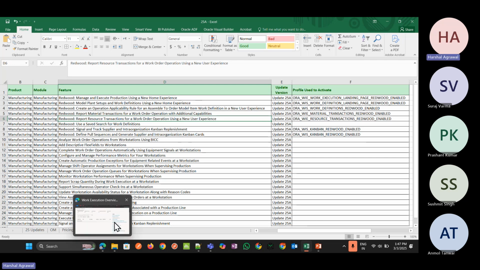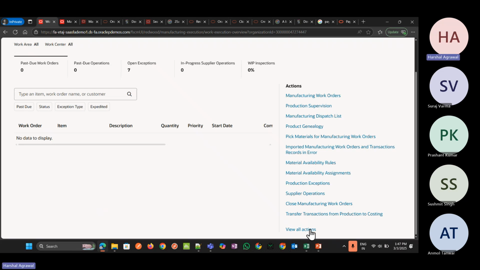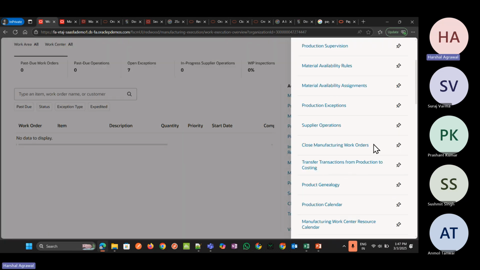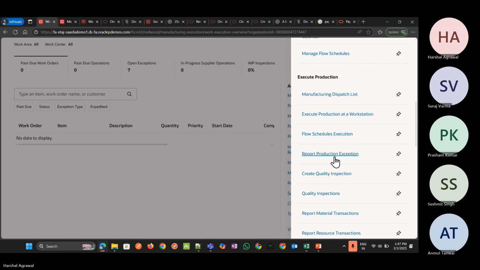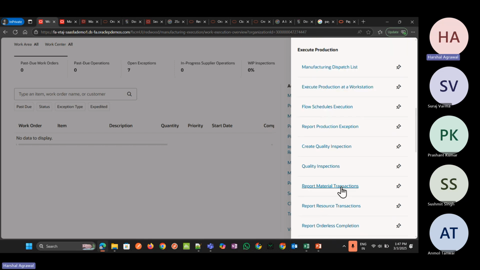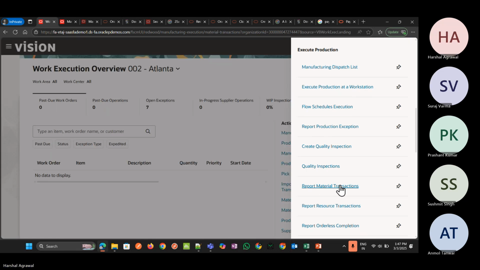Now let me just go over here. Click on more actions and here, report material transactions. Now let me click over here. Let me go to the task.